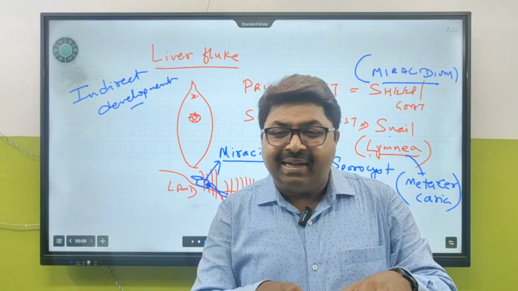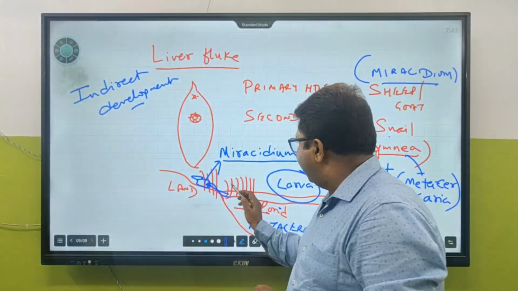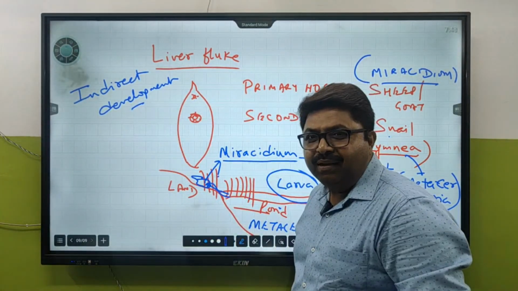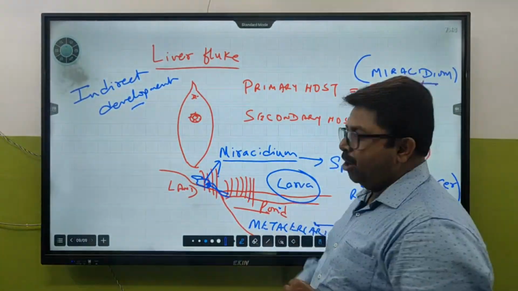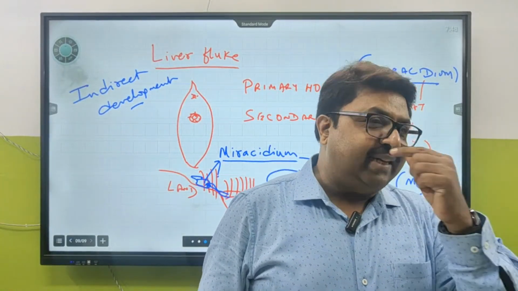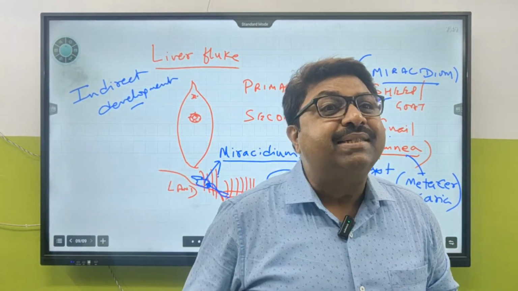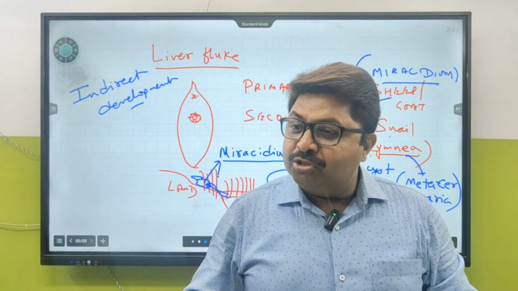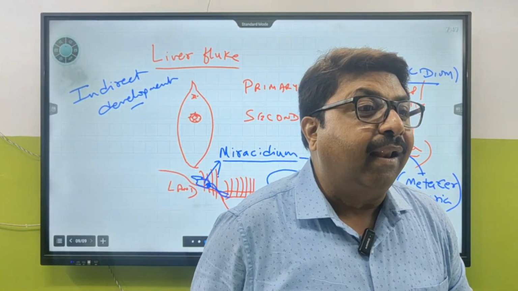This particular Metacercaria is going to swim and get attached with the leaf. And who is going to come? Sheep or goat is going to come and start feeding on the leaf. Along with the leaf, what is going to go inside? Metacercaria. And they are going to get changed into Miracidium inside. Clear? So Miracidium is the next level of development inside the snail.